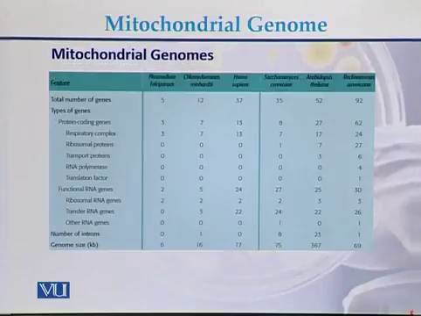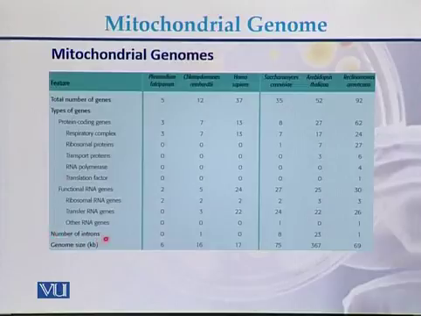The number of genes which are present on different mitochondrial genomes, this is a comparison. Total number of genes in case of Plasmodium, in case of Chlamydomonas, in case of Homo sapiens, in case of yeast, Arabidopsis thaliana. So this is the total number of genes which are present on different mitochondrial genomes of different species. Then the type of the genes: protein coding genes, respiratory complex, ribosomal proteins, transport proteins, RNA polymerases, translation factors.